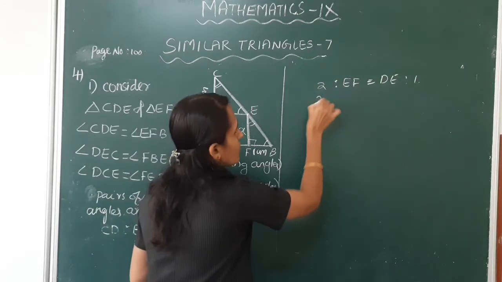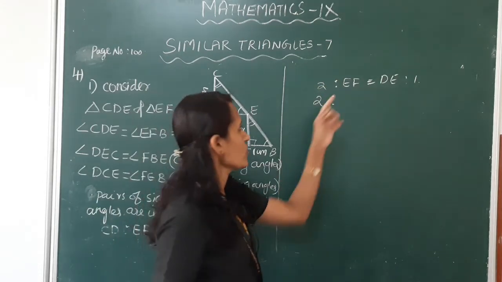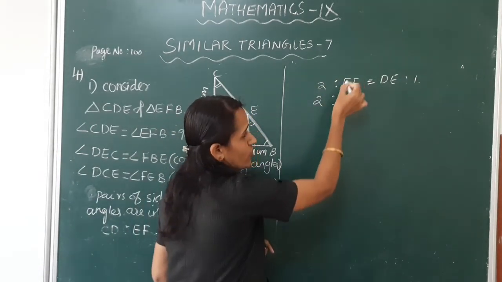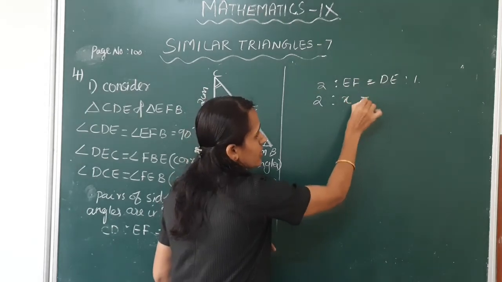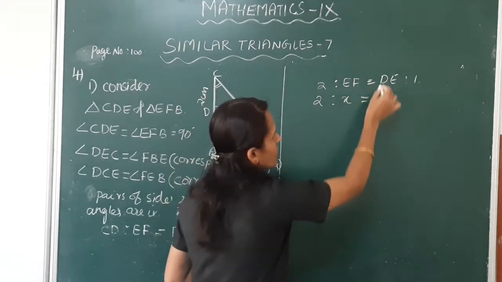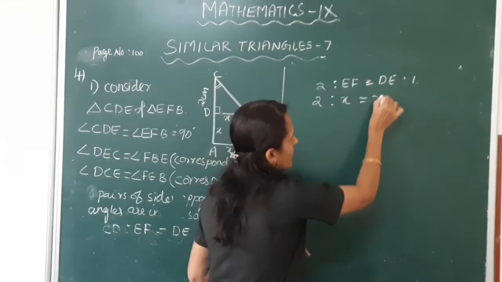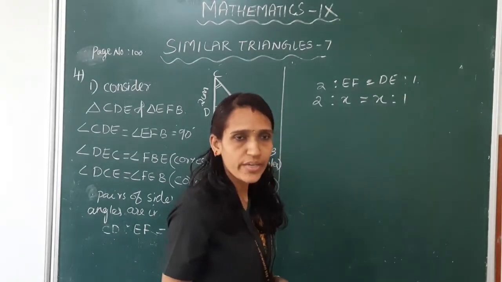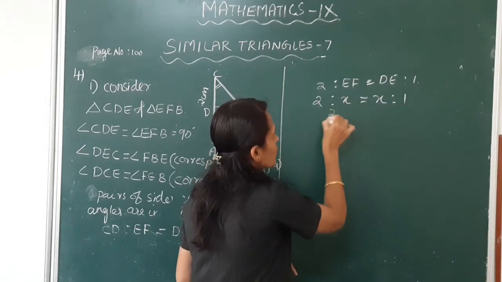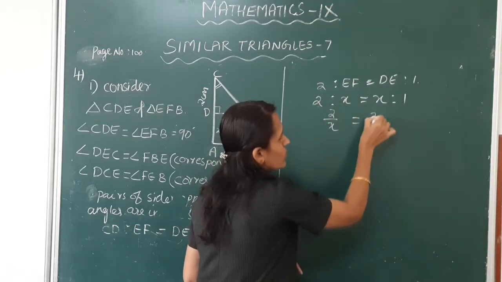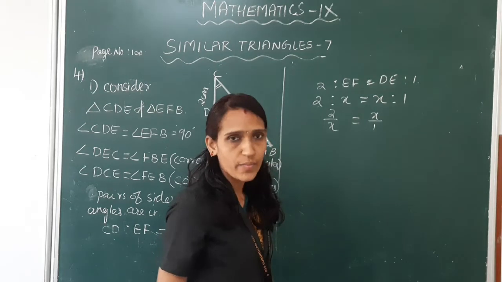So here 2 is to, instead of EF we have to write X. This is equal to DE. DE is also X. X is to 1. So this can be written as 2 by X is equal to X by 1.